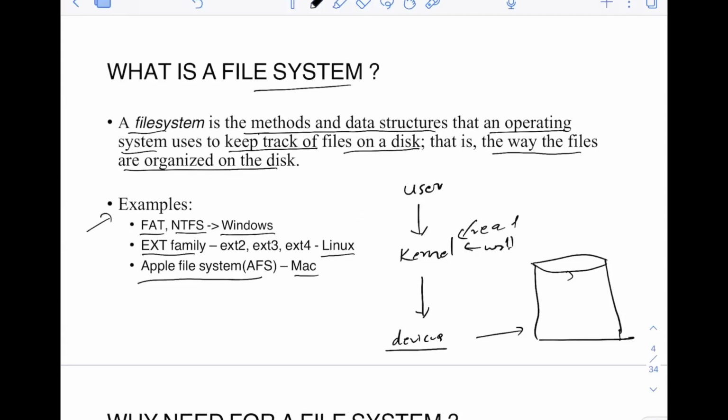Do remember one thing: whatever I am discussing in this video, I am discussing mostly in terms of the Linux operating system. Whatever concepts I'm discussing here, I'm discussing file system with respect to the Linux operating system mostly, not with respect to Windows or Mac.